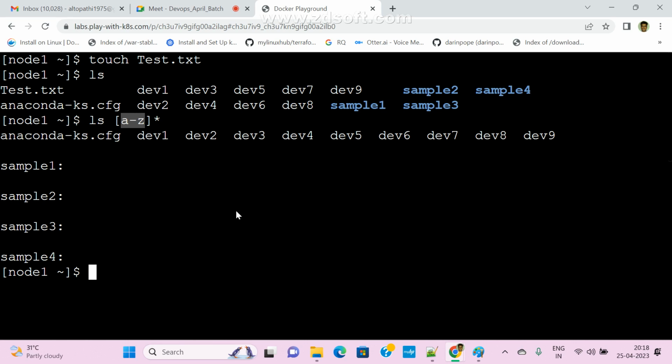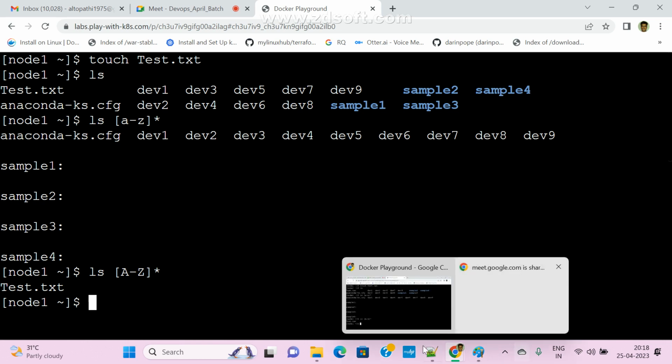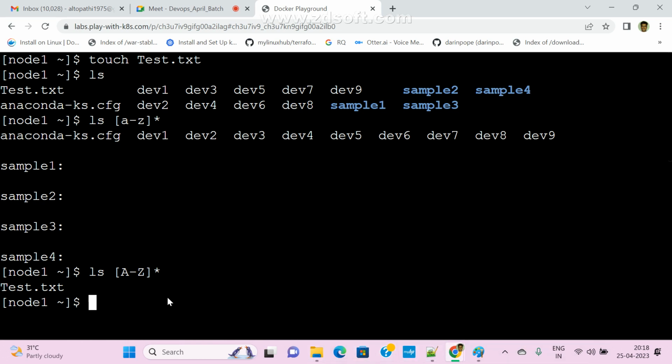Suppose you want to display only uppercase. Now see here, I gave capital Z, so the first letter is uppercase. Now is it clear, guys? Does anyone have any doubt here? Yes, sir, clear, sir. So this is for searching purposes. Mostly we use these regular expressions.